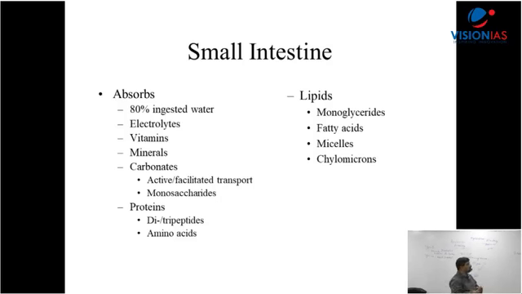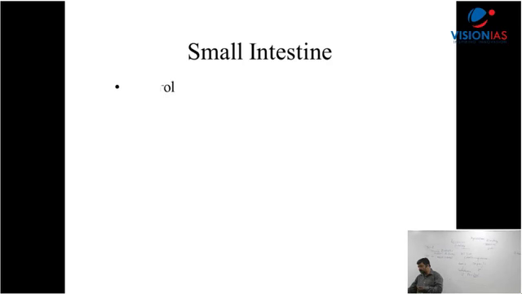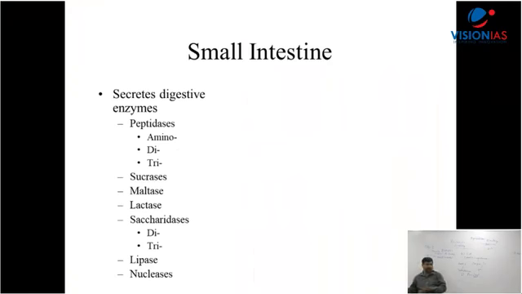Then you have lipids, monoglyceride, fatty acid, then micelle. What is micelle? That's the group of the lipids. From micelle what comes here, and then what do we find here? Chylomicrons. So this takes place in the small intestine, right? Now I'll come to the large intestine. Now understand what happens in the small intestine.